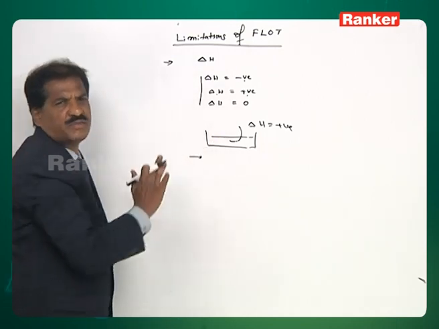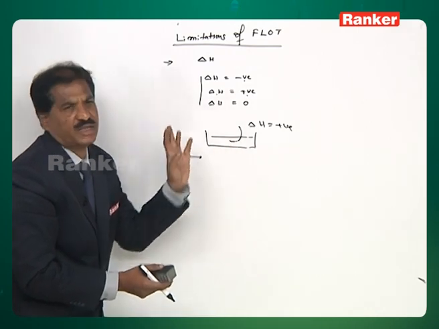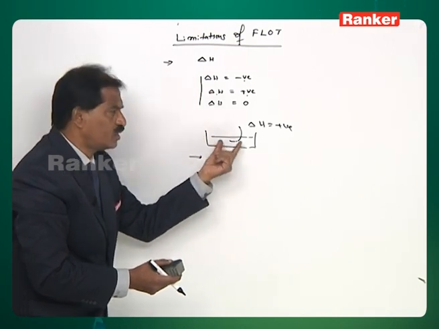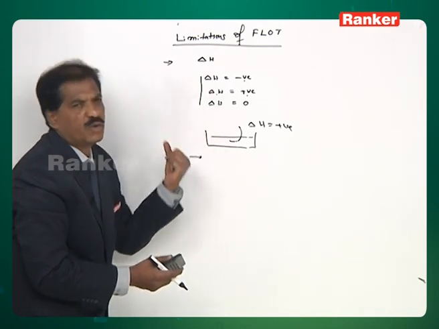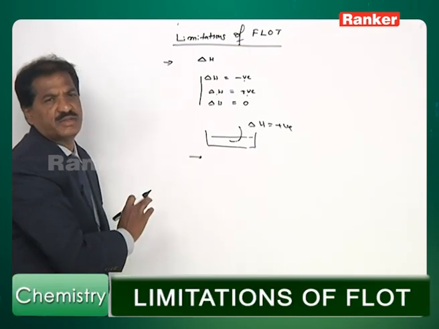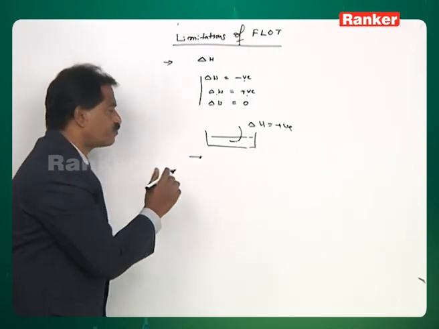Hence, according to the first law, evaporation of water is non-spontaneous and should not happen in nature. But evaporation of water continuously takes place. Why it takes place, we don't get any explanation from the first law of thermodynamics. Therefore, this is the first limitation of the first law of thermodynamics.